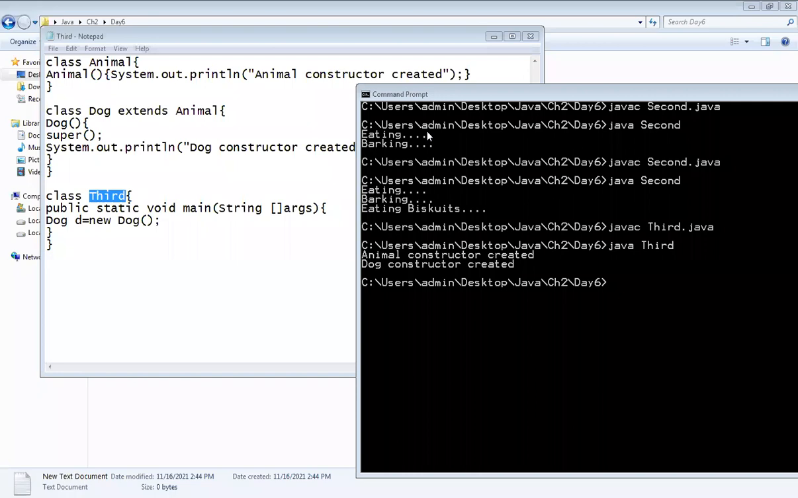Here you have to take one employee class which inherits the person class.